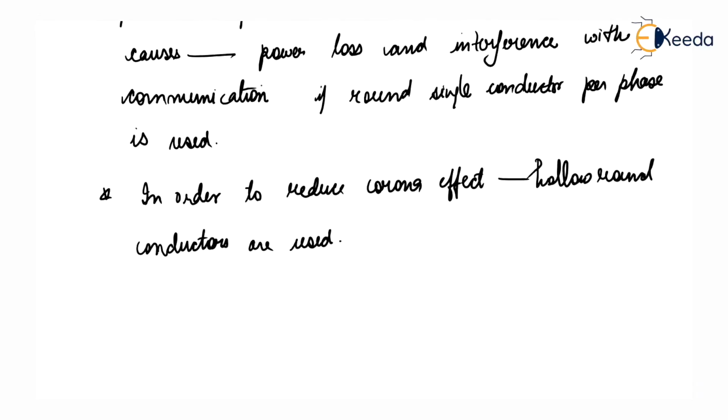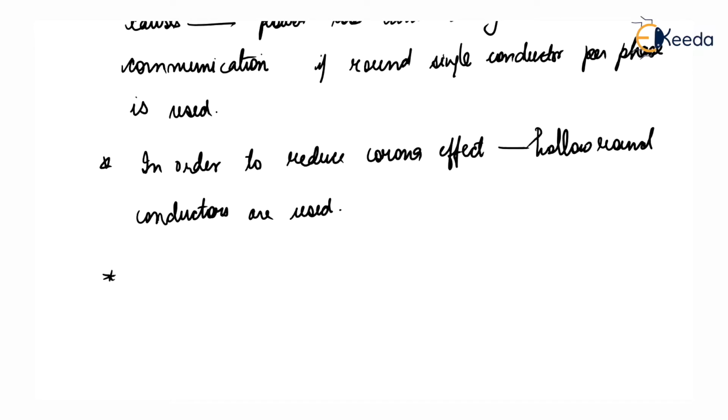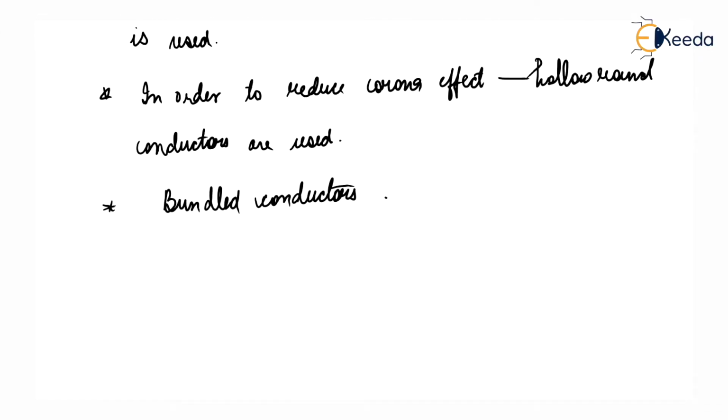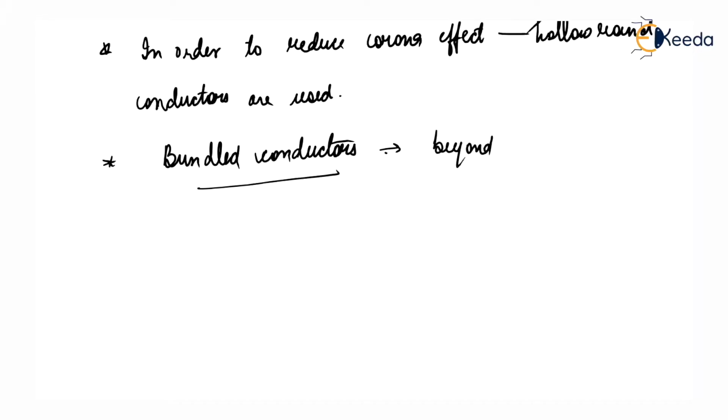But keeping the economic constraint, the other option is, instead of using a hollow round conductor, it is preferable to use more than one conductor per phase, which is called bundle conductors. So for transmission of power beyond 345 kV, bundle conductors are employed.